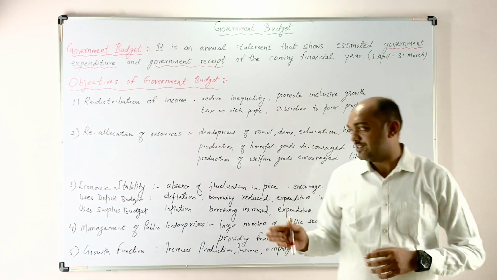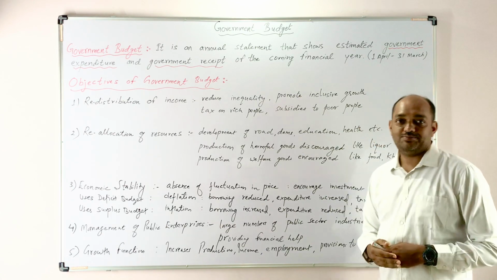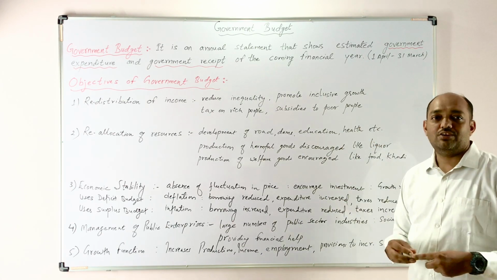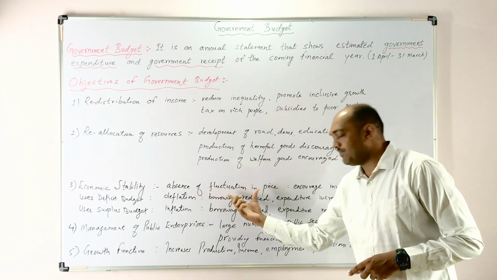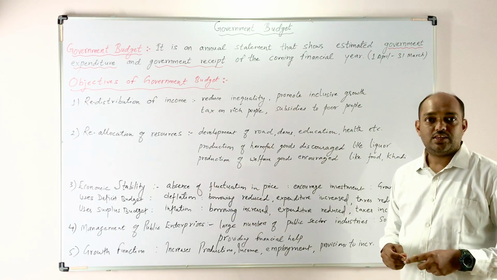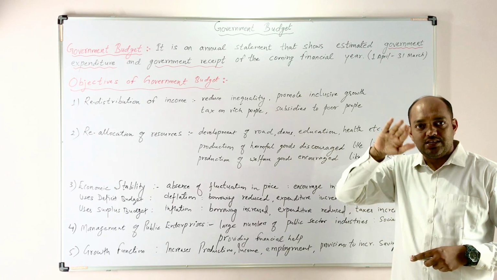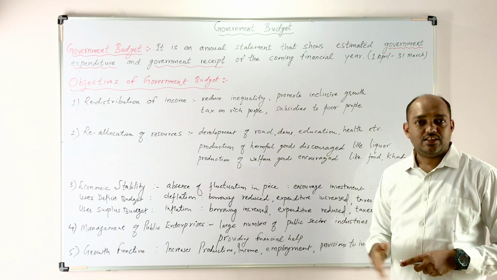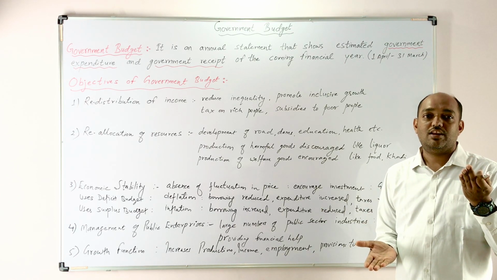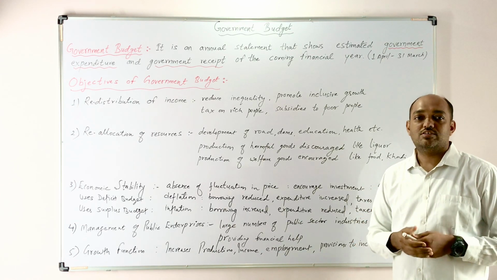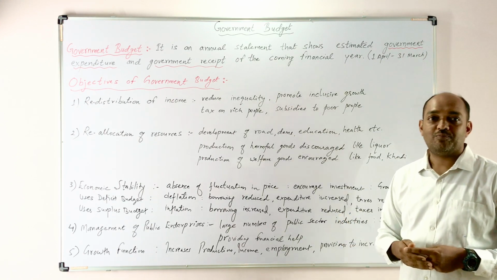Now the third objective, you can see, is economic stability. What is the meaning of economic stability? Economic stability means absence of fluctuation of price. When there is a fluctuation in the price, the economy is unstable, and that is not a good sign for an economy.